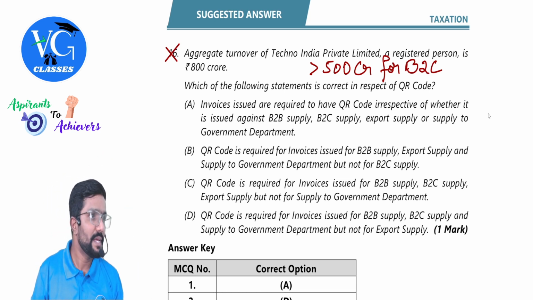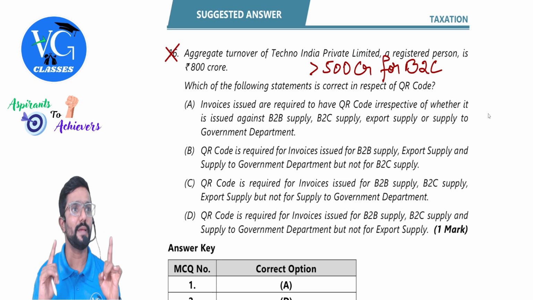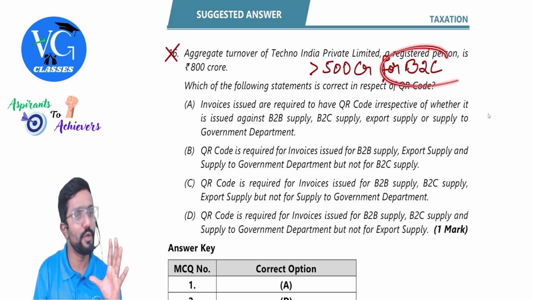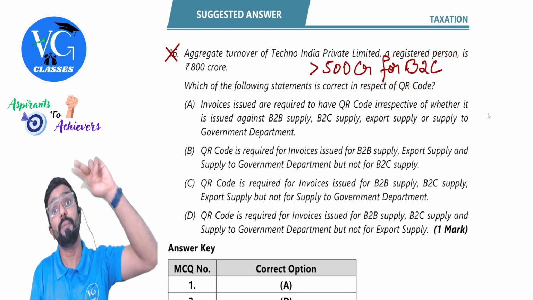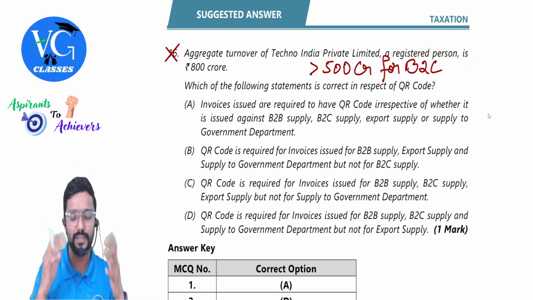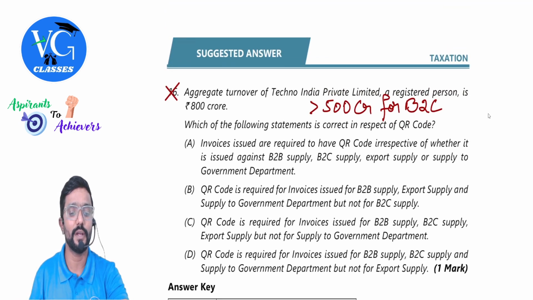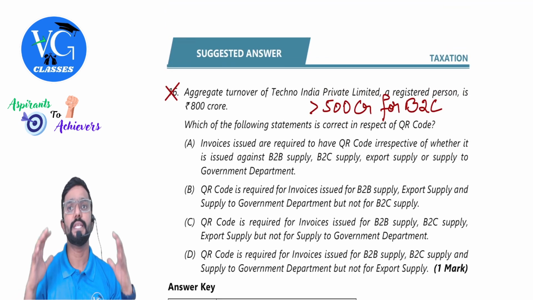e-invoicing is applicable. When e-invoicing is applicable, QR code is not applicable. Okay, they both will not work simultaneously. For B2C supply, QR code is applicable. Whereas for B2B supply, what is applicable, sir? E-invoicing is applicable. The question is on that. So that is why I just thought of giving an explanation. Fine. So this is all about the multiple choice questions on GST.